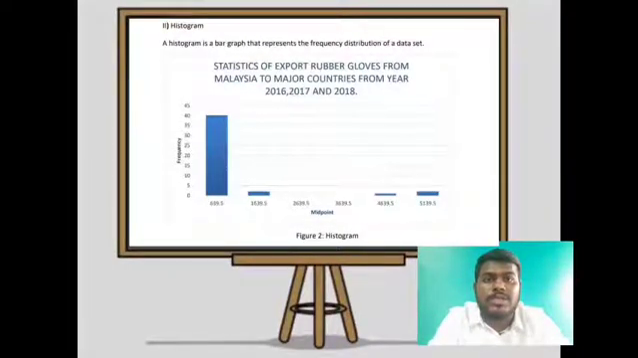Next, we use a histogram in Figure 2. A histogram is a bar graph that represents the frequency distribution of a data set. In this histogram, we use midpoint and frequency to build the graph. The midpoint starts from 639.5 until 5139.5.